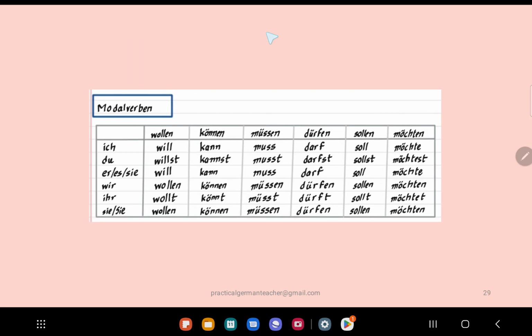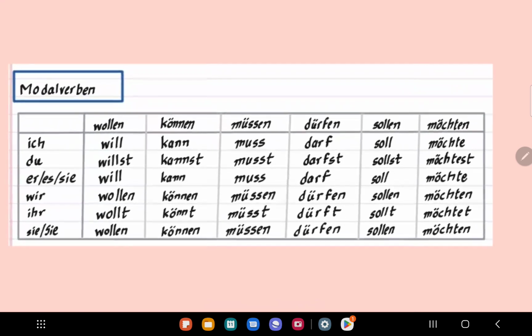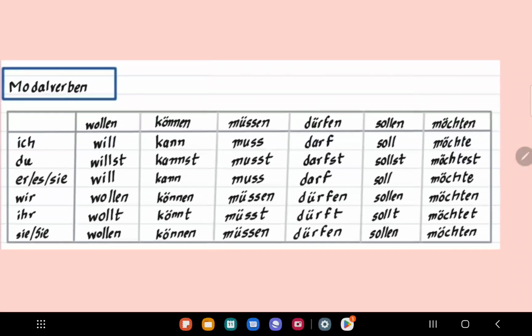Let's look at Modalverben. So you should already know this table. If not, let's look at them. Before we do that, what does each of these Modalverben mean? So wollen, you can use it when you have a strong wish, or you just want to say I want to do something. When you have a strong wish or strong want, then you use wollen.